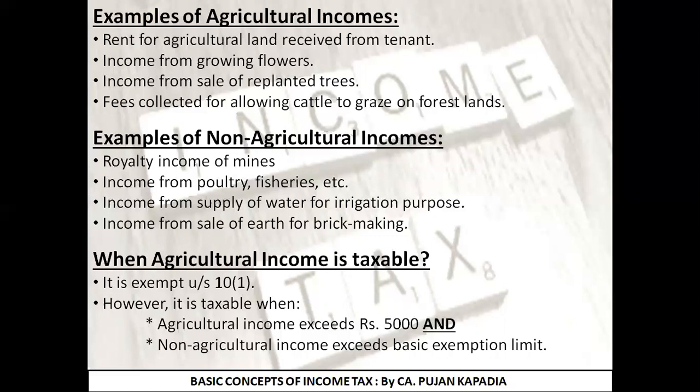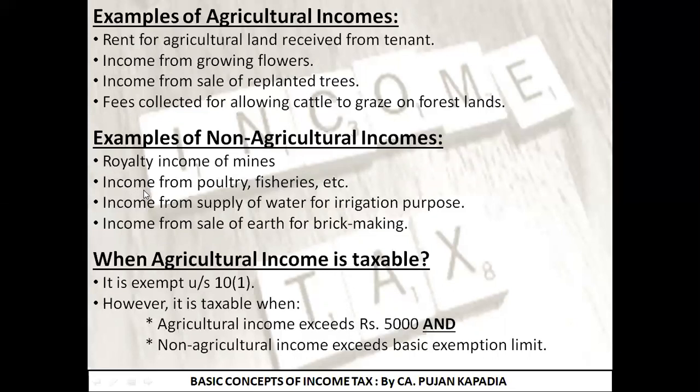I have given my particular mine, that particular land, to someone else, and I have made a contract. Whatever amount of minerals they are digging out, they are supposed to pay a certain percentage to me. So again, I am getting royalty from that. But though it is derived from the agricultural land, it is not going to be part of my agricultural income. As a result, any royalty income that you receive from mining is not a part of agricultural income. So it is a non-agricultural income.